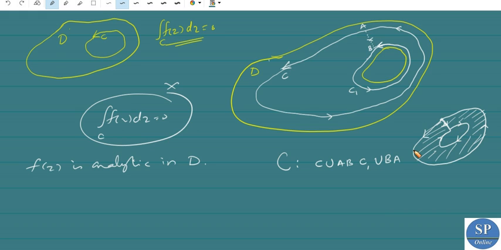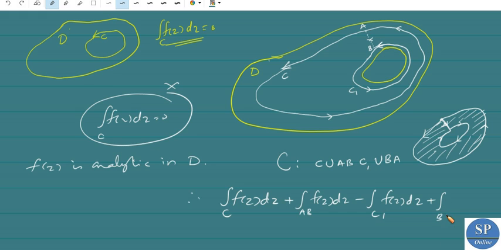So the integral along this new curve is the integral over C of f of z dz, plus the integral over AB of f of z dz, minus the integral over C1 of f of z dz, plus the integral over BA of f of z dz, and this is equal to 0.